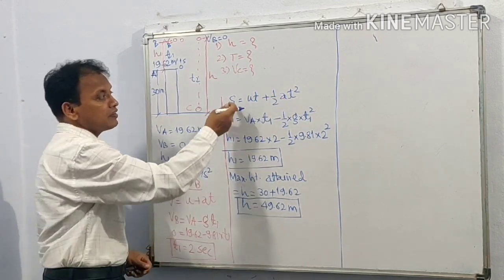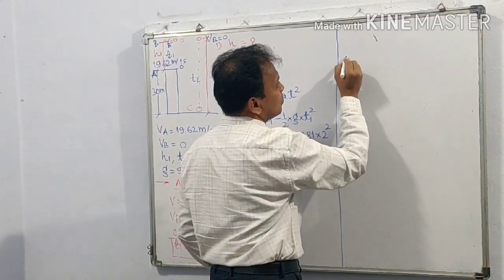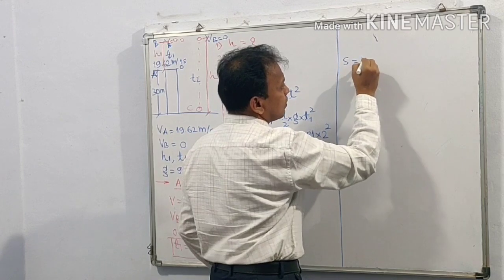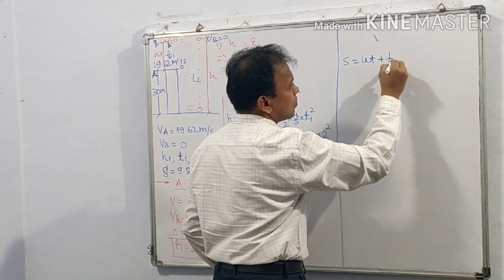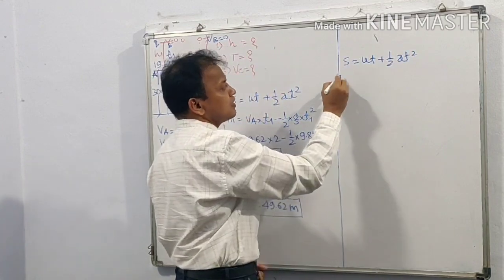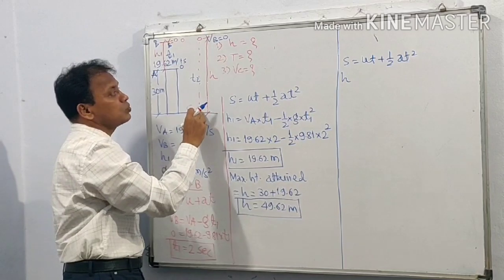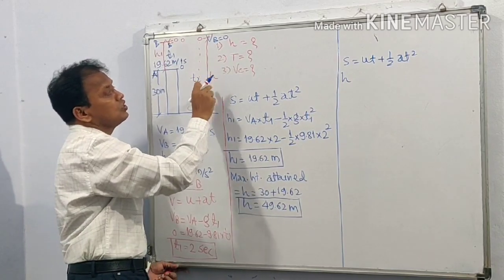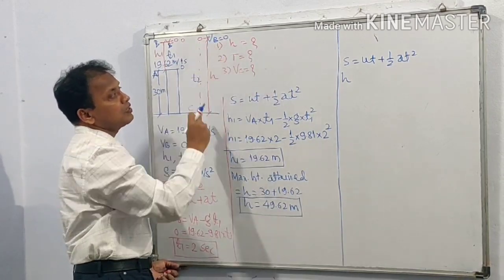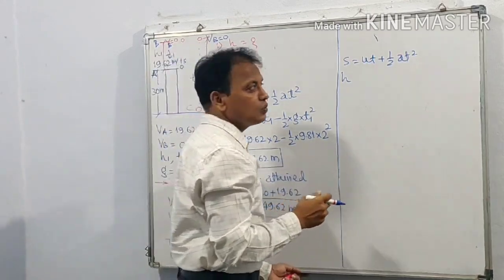So we can use this equation, S is equal to ut plus 1/2 at square. Now here S is equal to h. We are considering motion from B to C. Therefore h, initial velocity u is equal to Vb, t is equal to t2 and a is equal to g.